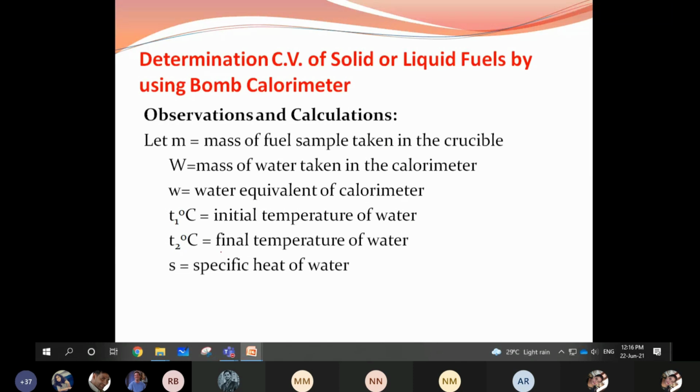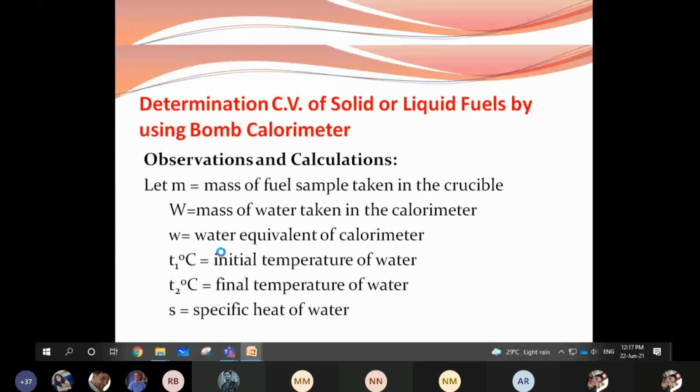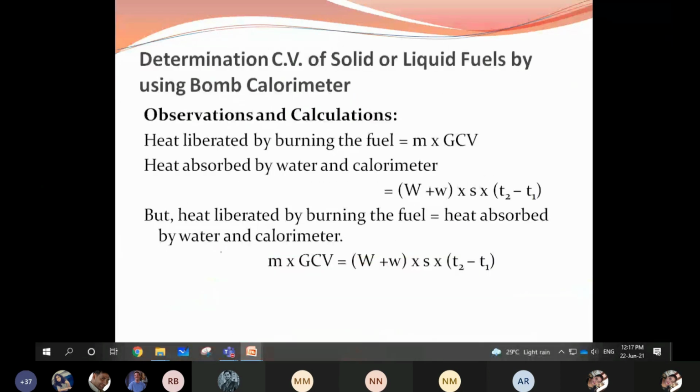Once after burning the fuel, note down everything and then you can calculate the calorific value using the equation: M into GCV is equal to (W + w) into S into (T2 minus T1).